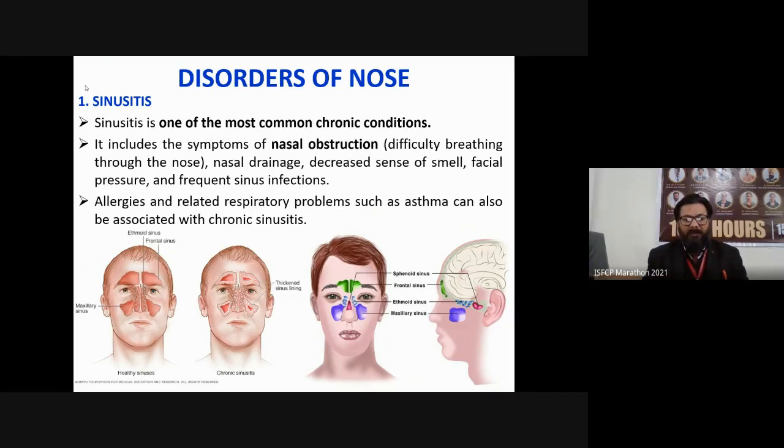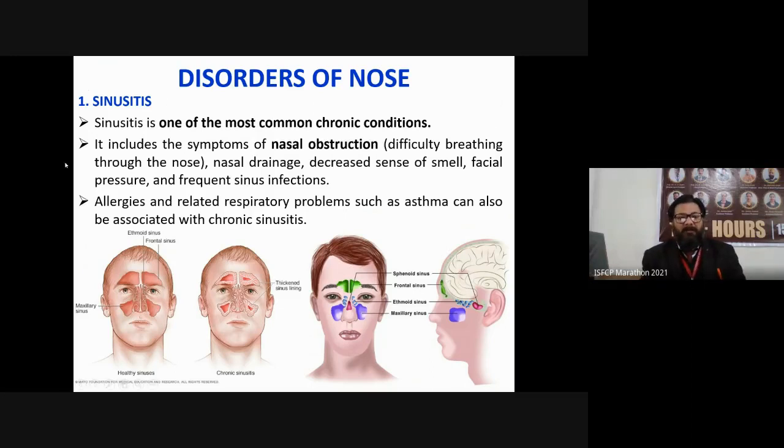Now it is clear, it's a very common term. If your nose is blocked, then what will happen? We are not able to breathe properly. There will be nasal drainage, decreased sense of smell, facial pressure, and frequent sinus infection.